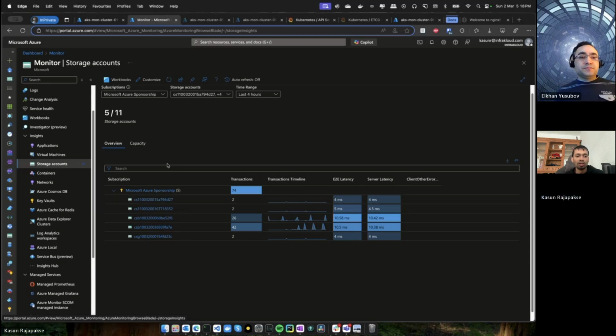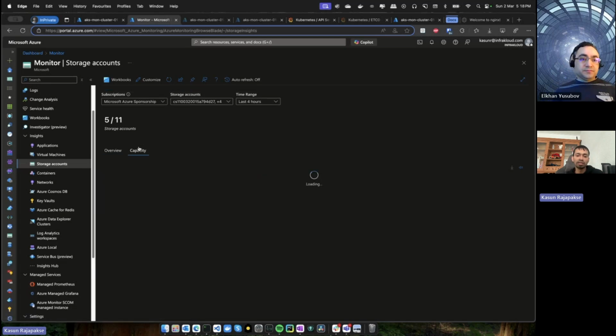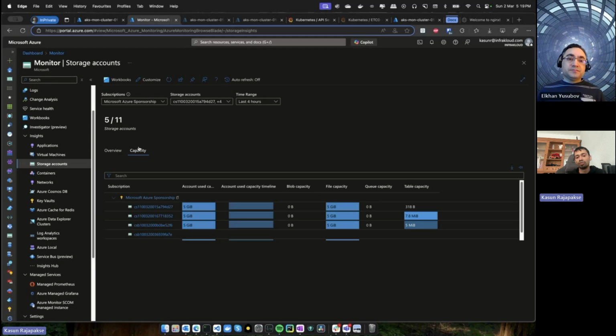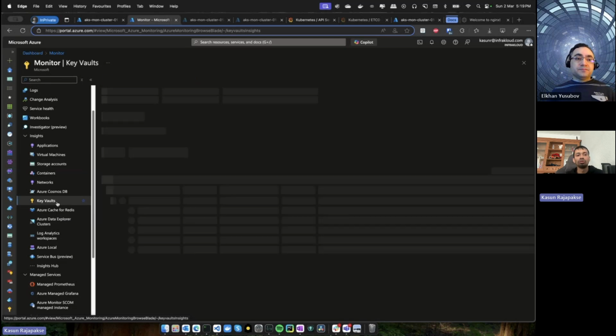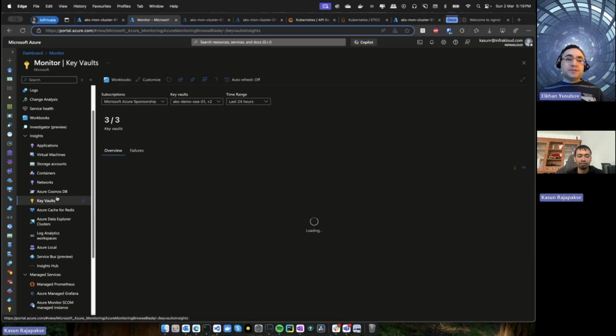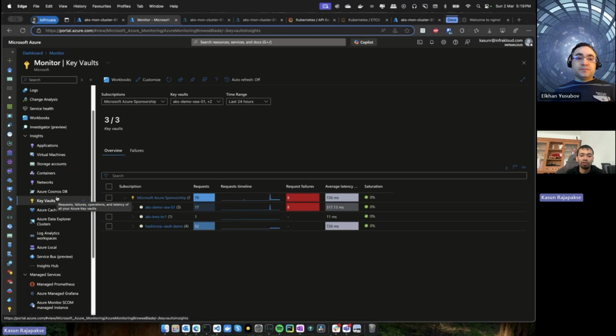Additionally, you can see the capacity related metrics, and how much of these storage accounts are used. You can get a good overview about these different services that are already integrated with Azure Monitor. Another example is Key Vaults. Here you can see how many requests are going and what the failure requests are.